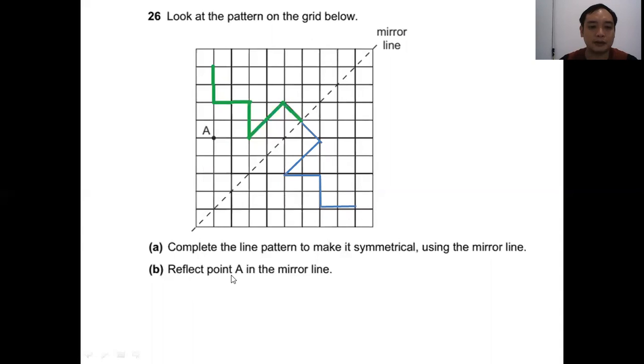B. Reflect point A in the mirror line. So point A. To do the reflection, first you will draw a line perpendicular to the mirror line, and then you will extend that line, and then you will measure the length between this line and the length between this line. When they are equal, this is the point of the image. So A will be reflected to this point.